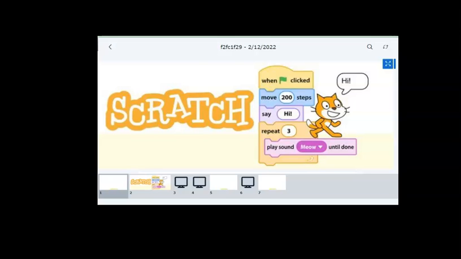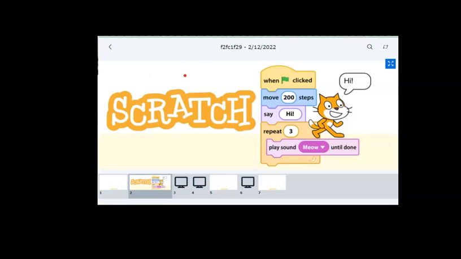But here in Scratch, we are not going to write anything. Okay. So I will let you know what we are going to do in Scratch. So let's start our class. Basically, Scratch is about programming, but using blocks.